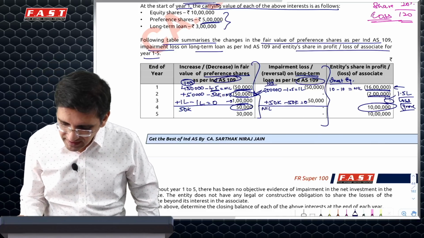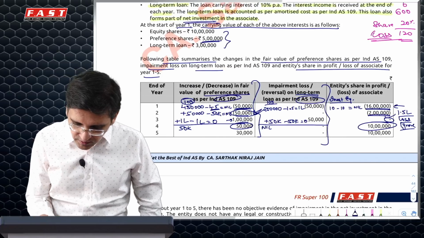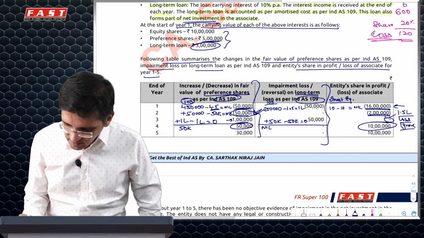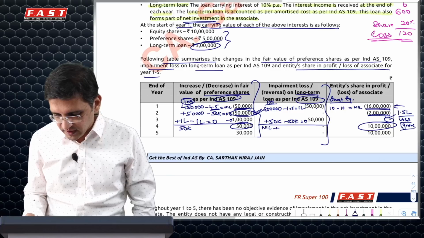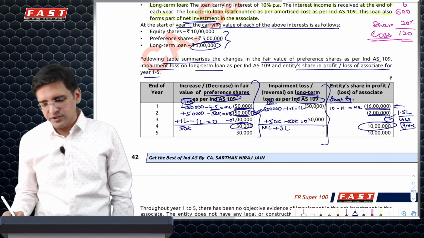Now loan asset ideally would have been recognized at what? So it was at 3 lakh, we recognized the loss of 50 as per 109 and recovered it at 50, so it should come at 3 lakh. So we'll book a gain of 3 lakh first year.